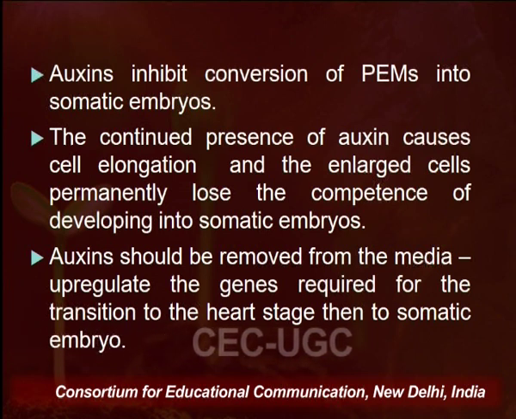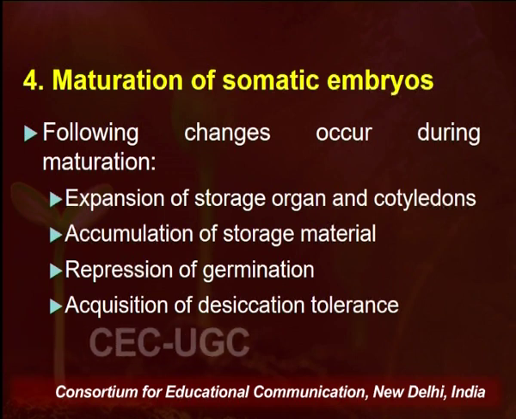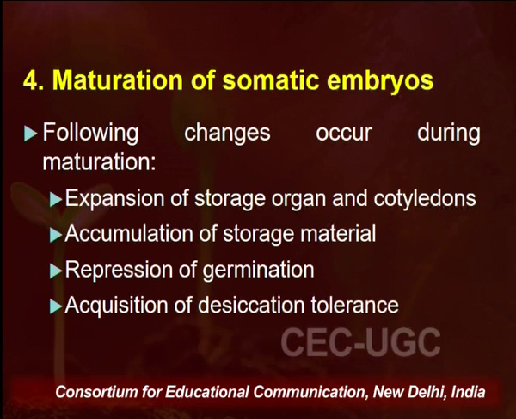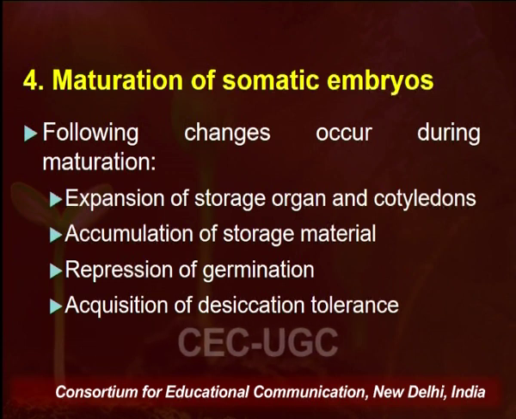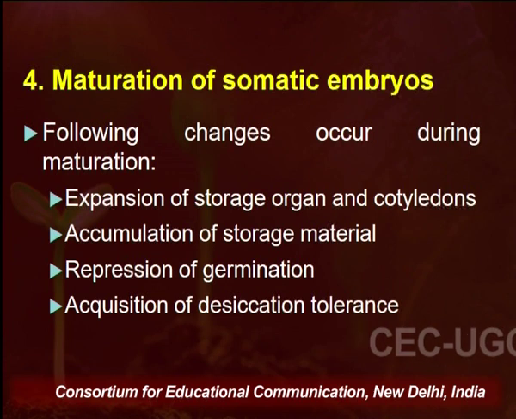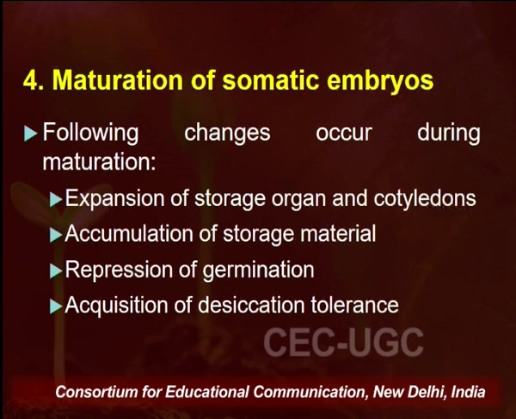And the last, or the major stage, I will say, is the maturation of somatic embryos. Once these premature somatic embryos start getting matured into fully developed somatic embryos, the following changes occur. First one is the expansion of storage organs and cotyledons. And why is this expansion of storage organs there? Because it enables those embryos to accumulate large amounts of storage material that is utilized for the maintenance of that embryo, to maintain the viability of that embryo.